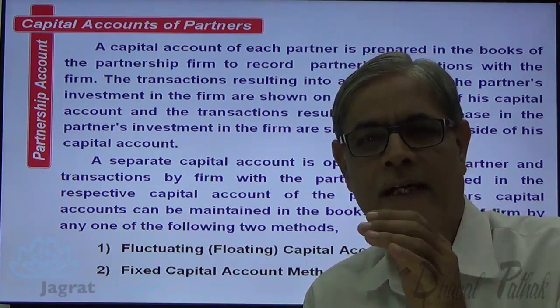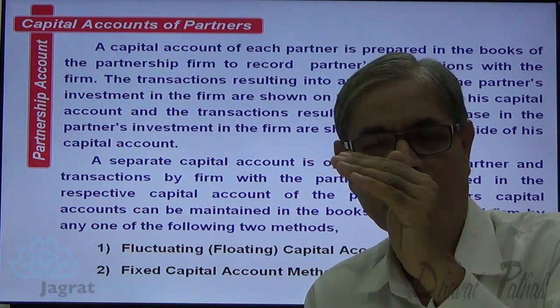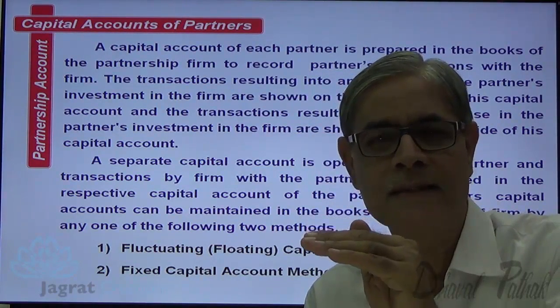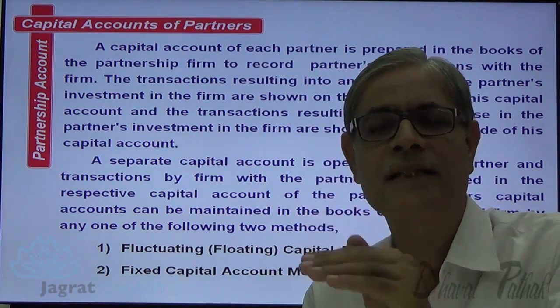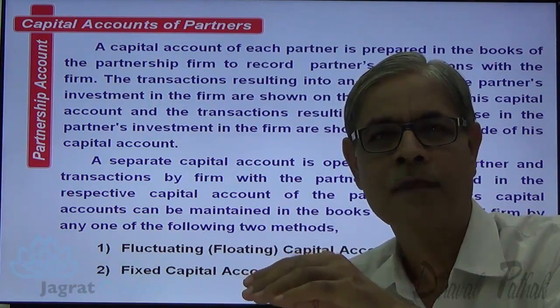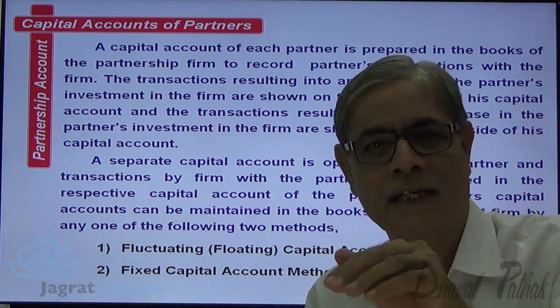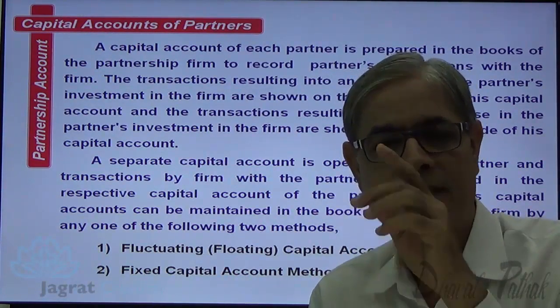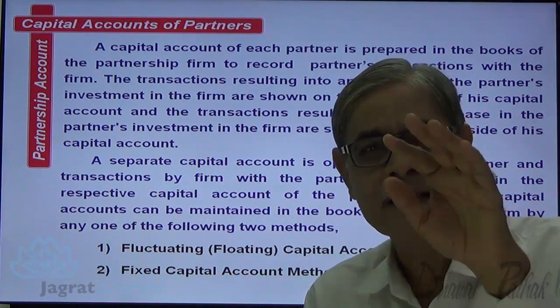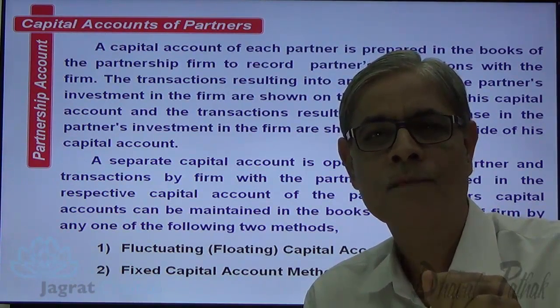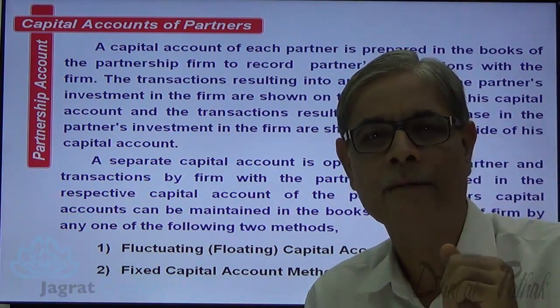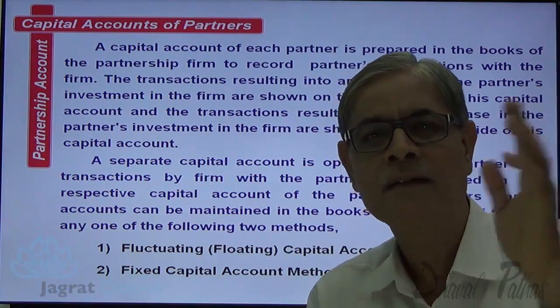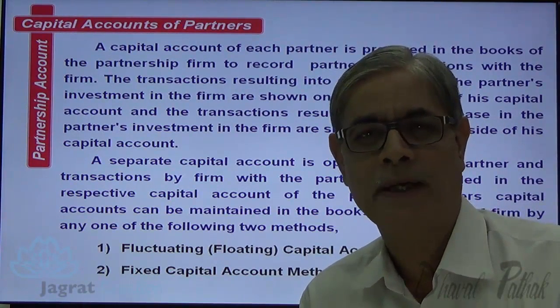The first criterion: if the transaction increases the investment of partner, it is credited. The other criterion: if the partner is a giver, then also the partner's capital account is to be credited. Similarly, when there is a decline in the value of investment of a partner, partner's capital account is to be debited. Or when the partner is a receiver, then also the partner's capital account is to be debited.